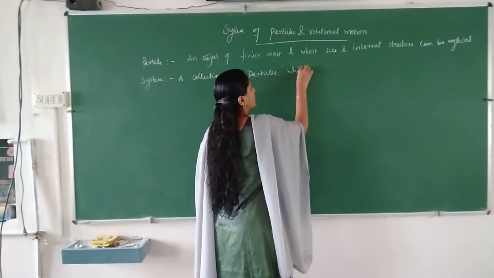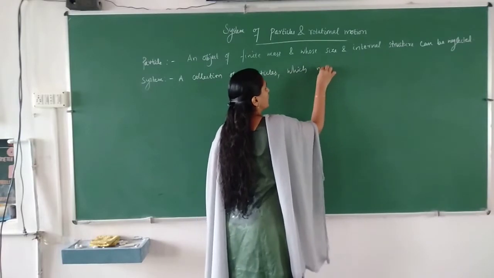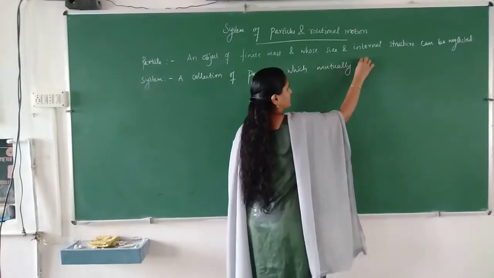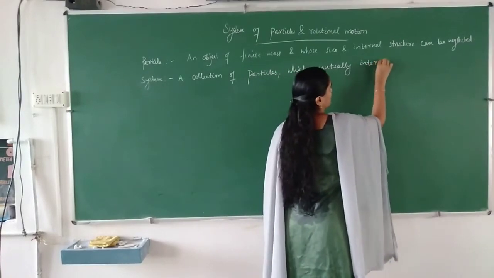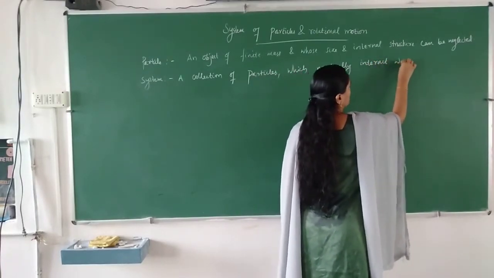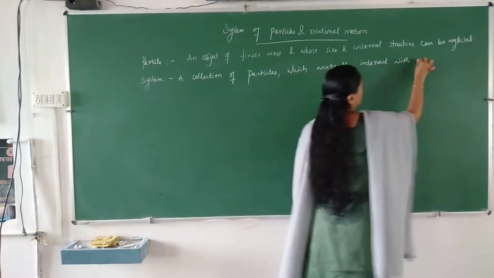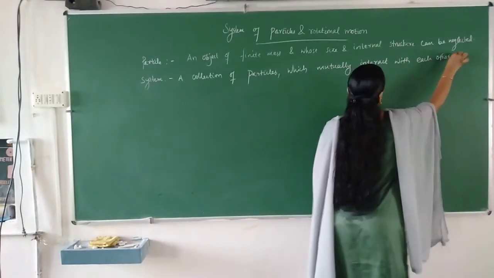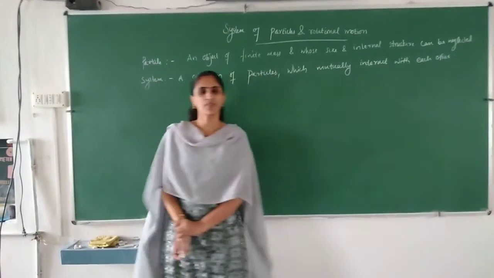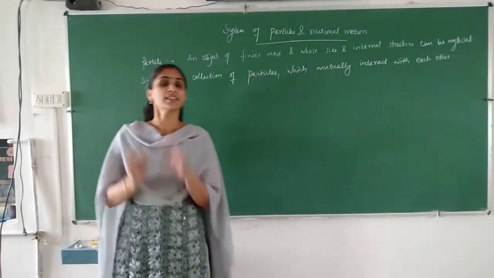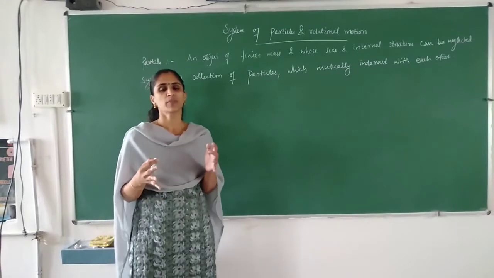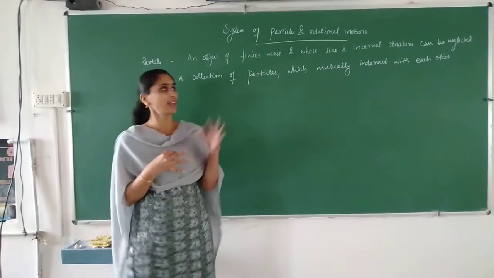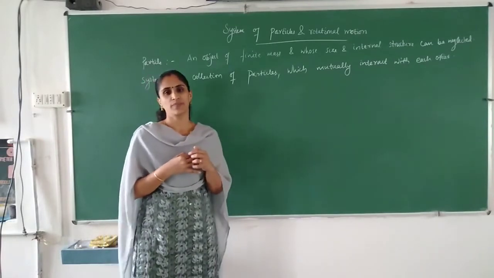So how can we define a system? It's a collection of particles. Many particles will be there and those particles will interact mutually with each other. That is known as system.